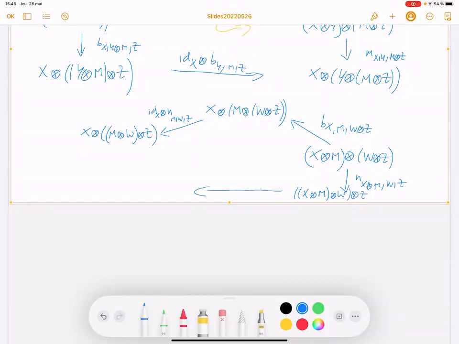And here you apply, so you leave the Z. You apply associativity constraint on X M W, X M W tensor identity of Z. And you get X tensor M tensor W tensor Z. And finally, you can go, you apply the middle associativity constraint on X M tensor W Z. Okay. That commutes also.